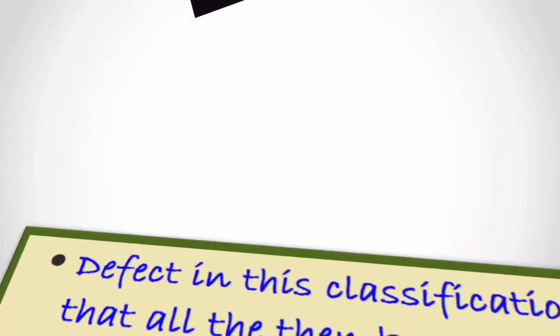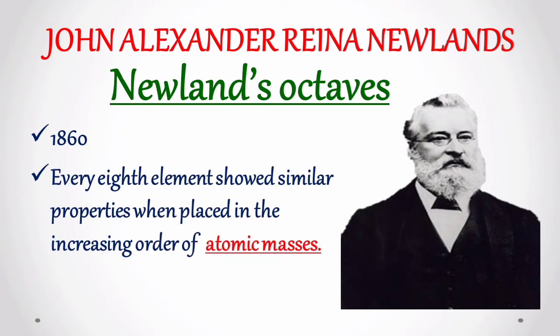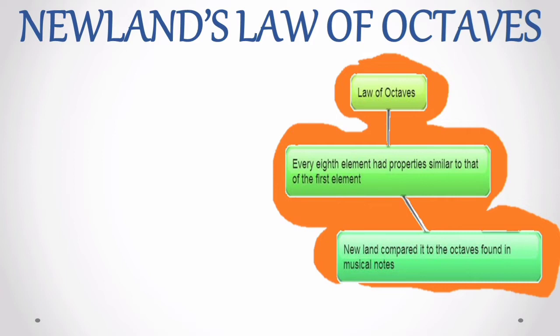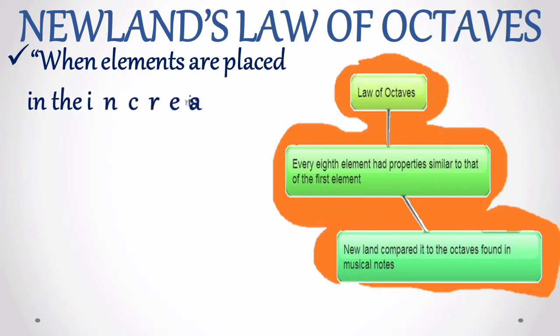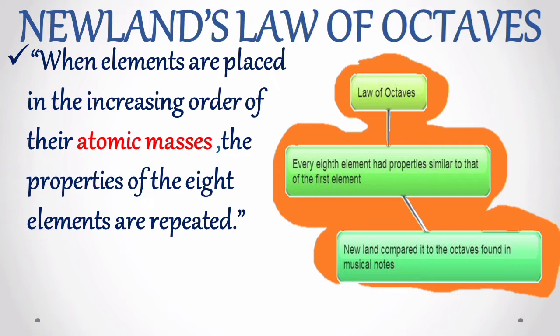After Dobereiner's ideas were ruled out, an English chemist, John Alexander Reina Newlands, in 1860 noted that every 8th element shows similar physical and chemical properties when the elements are arranged in the increasing order of the atomic masses. This was called Newlands' law of octaves. The law states, when elements are placed in the increasing order of the atomic masses, the properties of 8th element are repeated, or every 8th element had properties similar to the first element.